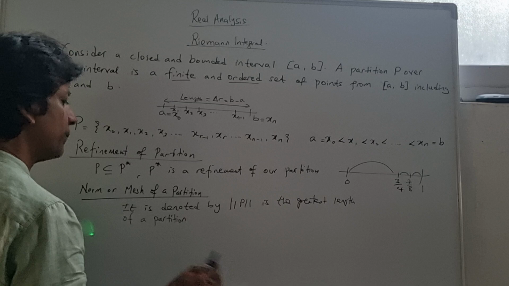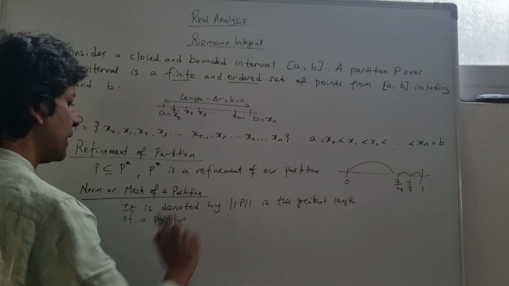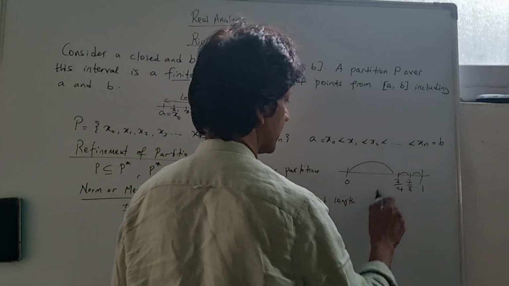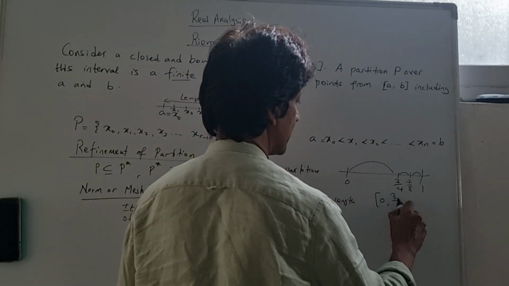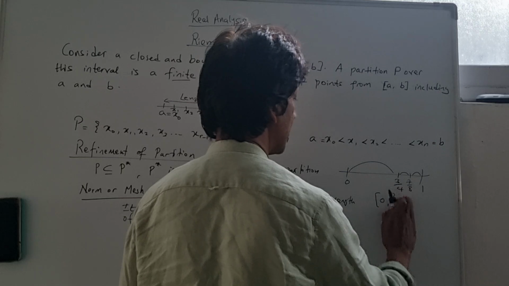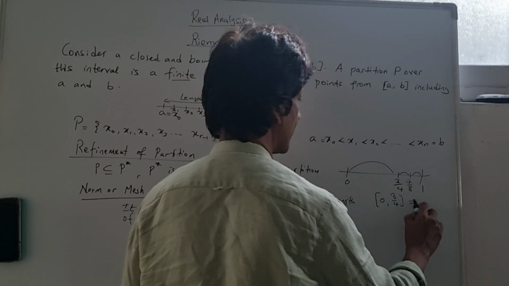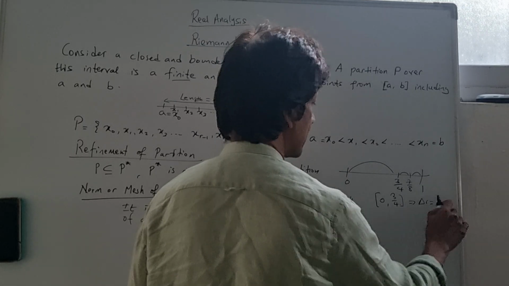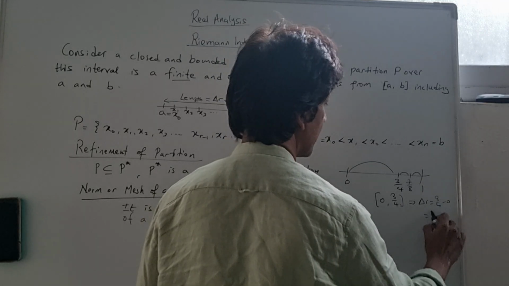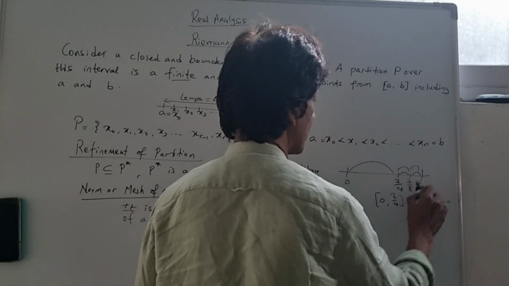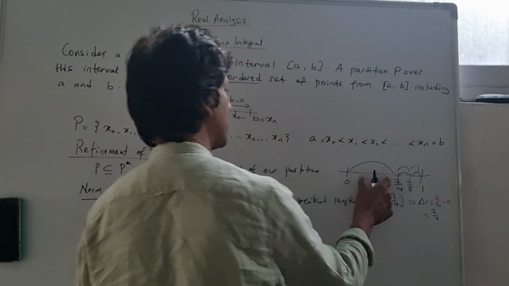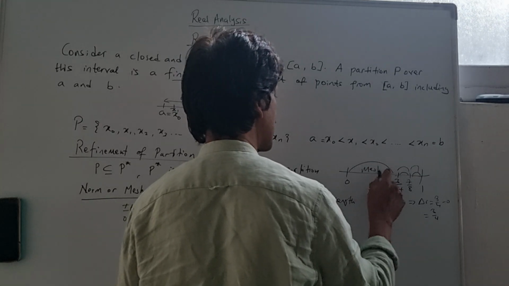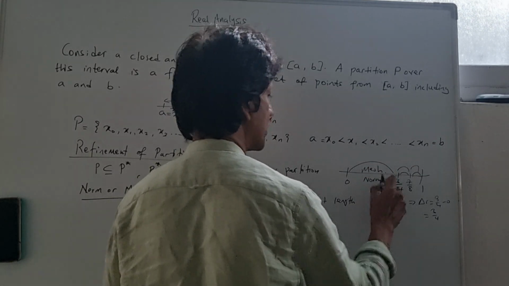You see, partition gives rise to the idea of sub-interval. So like here, we've got a sub-interval, let's say 0 to 3/4. Its length can be denoted, let me just call it delta R for some reason, by 3/4 minus 0, which is 3/4. The other one has a very small length here. The greatest length here is the mesh of the partition. So this is the mesh or the norm of our partition.